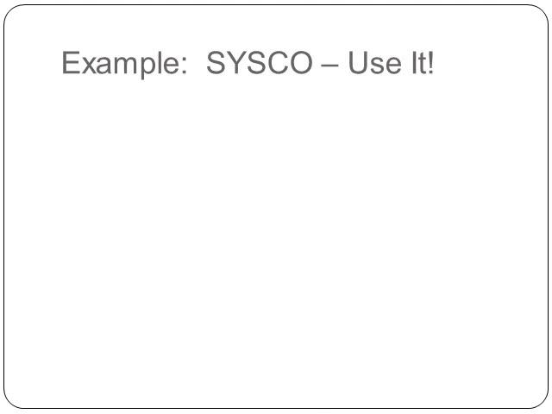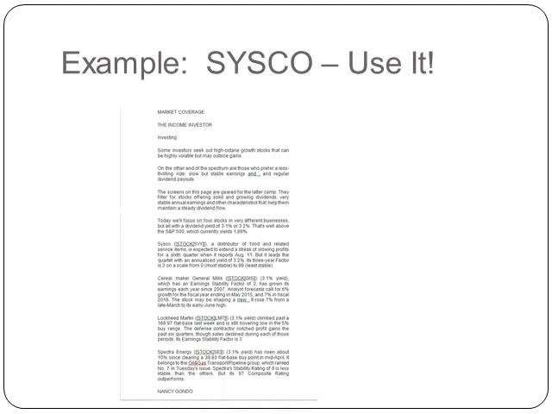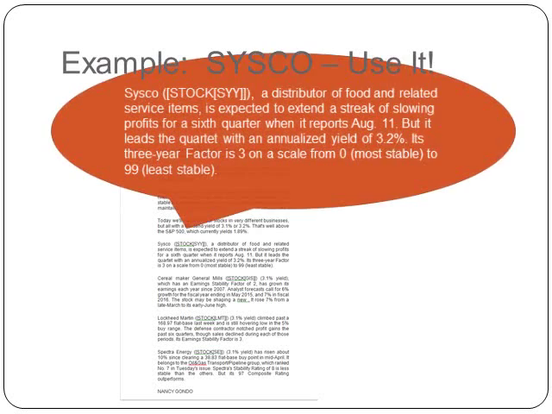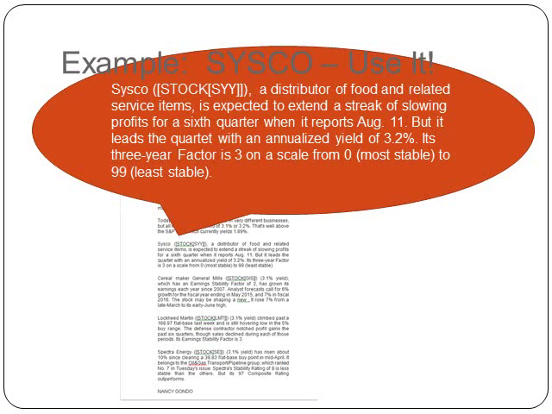Now I'm ready to use it. So here's the original article, and the article is about 4 stocks that this author feels are good stocks to hold right now. And Cisco is just one of them. So there's just one paragraph, but it's still worth mentioning in my paper because it tells me quite a bit.